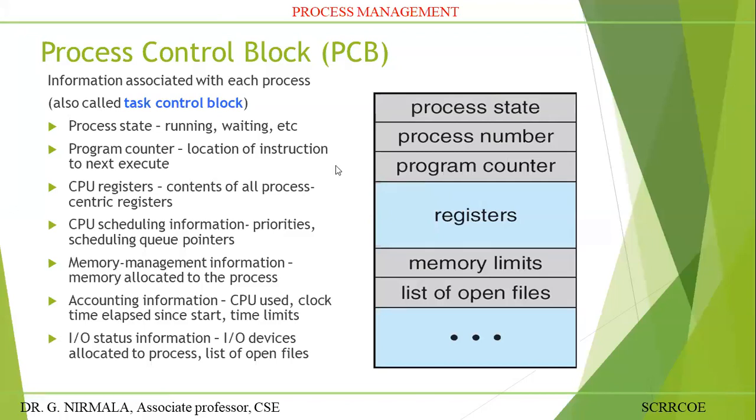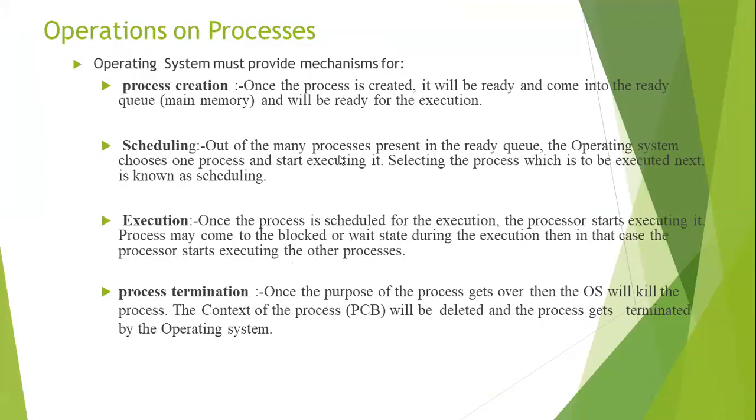Okay, let us discuss operations on processes. The operating system provides mechanisms for various operations on processes. There are 4 major types of operations. First, process creation. Second, scheduling, then execution, and process termination.